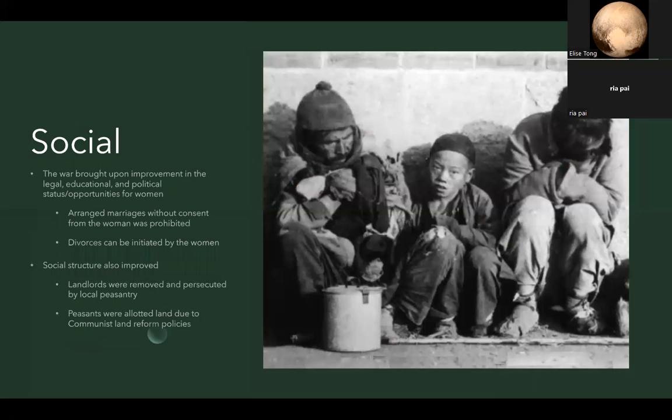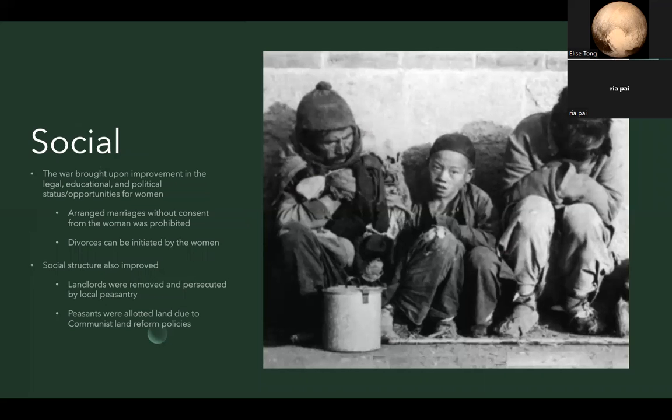Now, the social effects of the Chinese Civil War led to a handful of changes, including those on women, particularly the minority group, and the social structure. So, although the Chinese Civil War looked to bring about improvement, it claims that most of women's lives had not changed much, or if anything, became harder, but it did have many positive impacts. It notably affected the minority group of women.